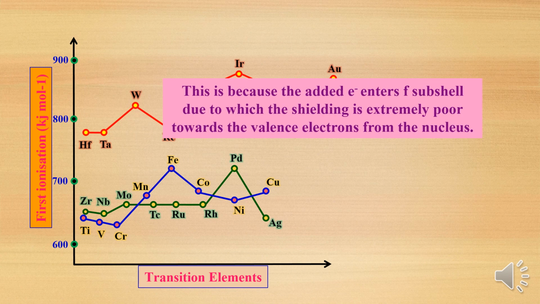This is because the added electron enters the f subshell, due to which the shielding of the valence electrons from the nucleus is extremely poor. In the 5d series, the last electron enters the f block, which is the pre-penultimate shell. After the pre-penultimate shell there is the penultimate shell, then the valence shell. So the attraction between pre-penultimate shell electrons and the nucleus will be more compared to the nucleus and the valence or penultimate shell. That's why the 5d series has the highest first ionization enthalpies.